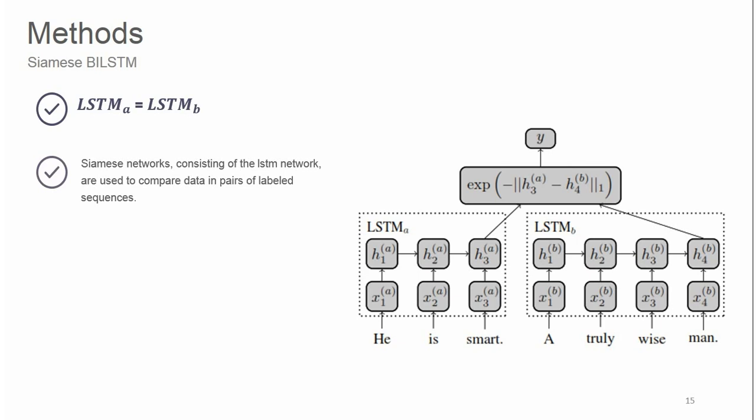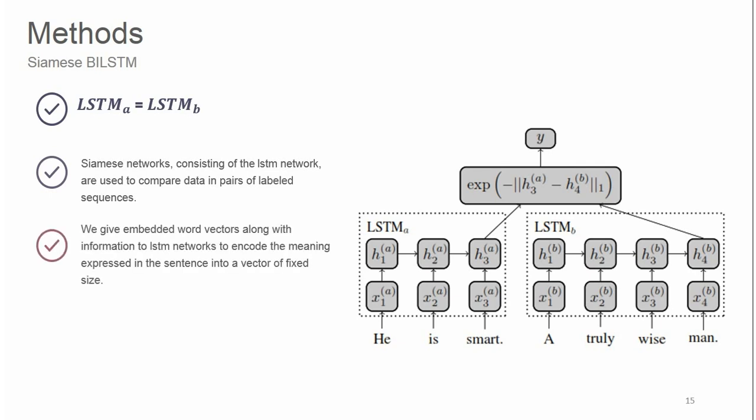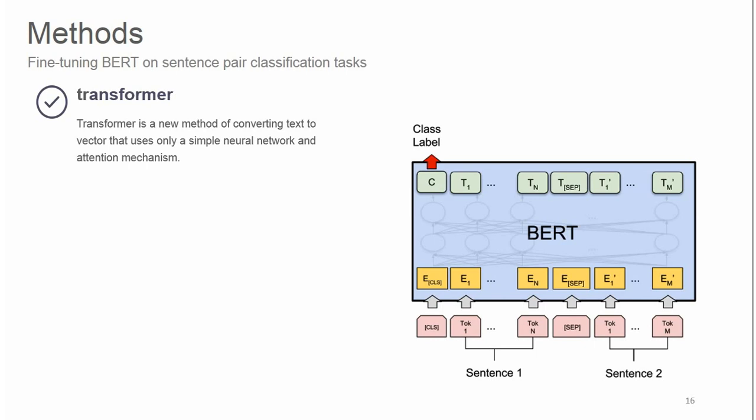Siamese networks consisting of LSTM networks are used to compare data in pairs of labeled sequences. For this purpose, we give embedded word vectors to LSTM networks to encode the meaning expressed in the sentence into a vector of fixed size. Finally, after encoding each sentence with an embedding vector, the distance between the two vectors is calculated and the final label is output.